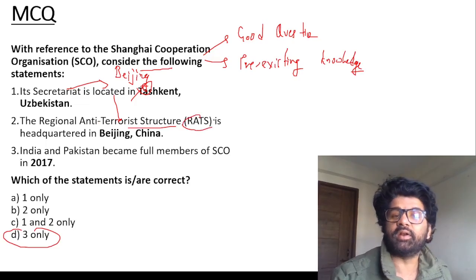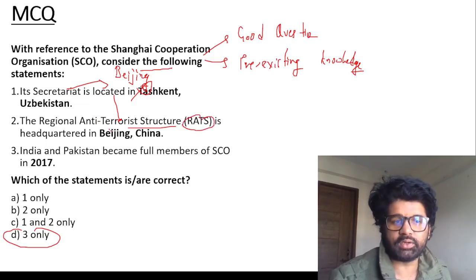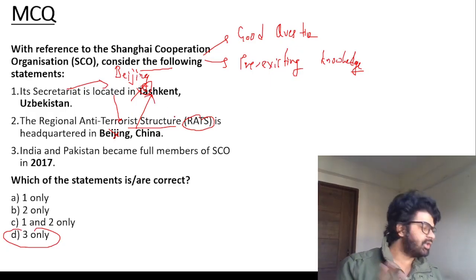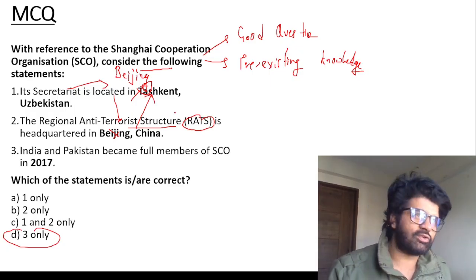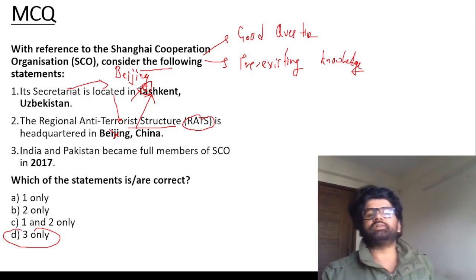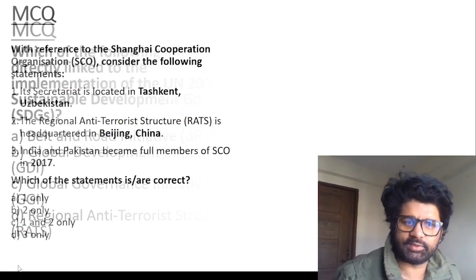This is actually interchanged. RATS, the Regional Anti-Terrorist Structure, has its headquarters in Tashkent. They talk about how to curb terrorism and all, which is actually a joke because they have made Pakistan a part of SCO, and then they're talking about terrorism.